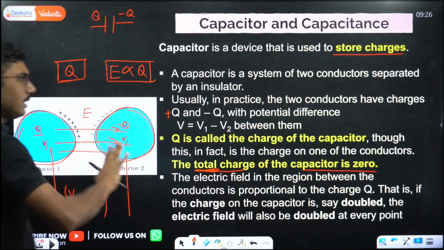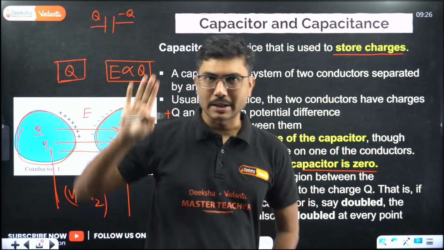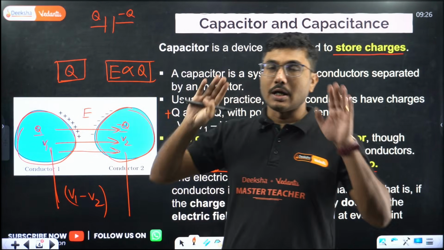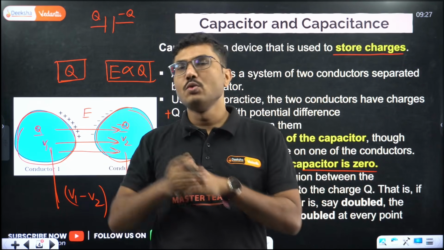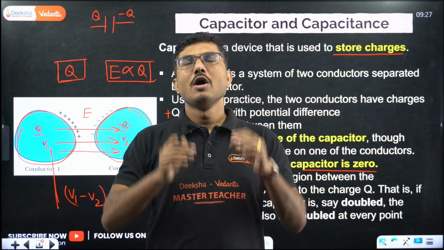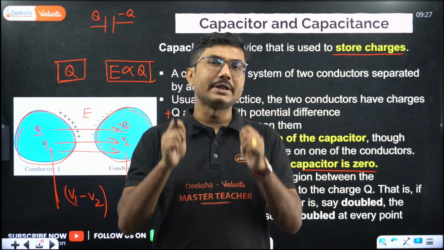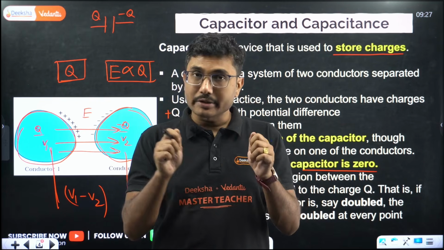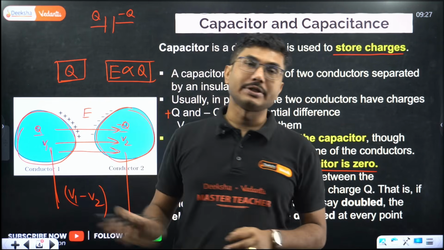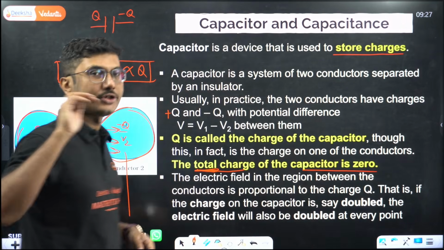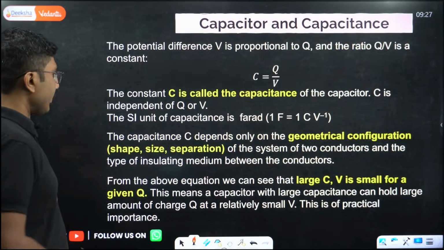Let's summarize this page. Capacitor means two conductors, one having charge Q and one having charge minus Q. When we say charge of the capacitor, it is only Q. If we say total charge of the capacitor, it is 0. And the electric field between the capacitor plates is directly proportional to the charge Q. Okay, now let's move on.